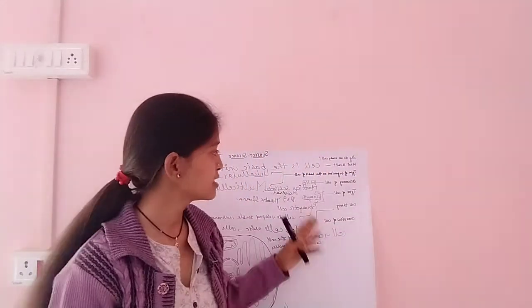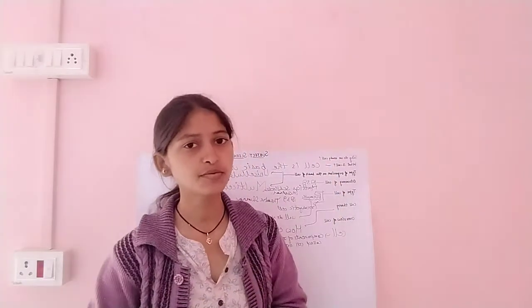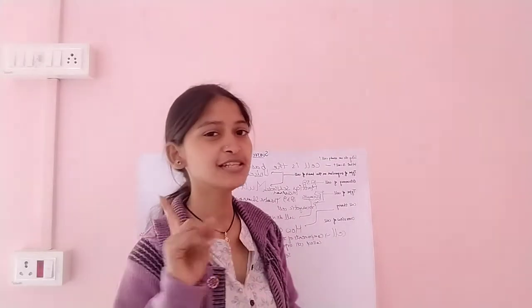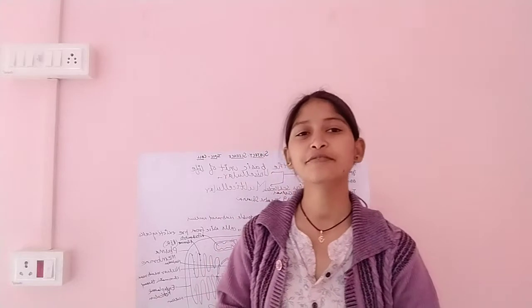Okay, next thing is, on the basis of cells, there are two types of organisms. One is multicellular organism and the second one is unicellular organism. Unicellular organisms have a single cell structure and multicellular organisms, as we are, have various cells. Millions of cells our body has.